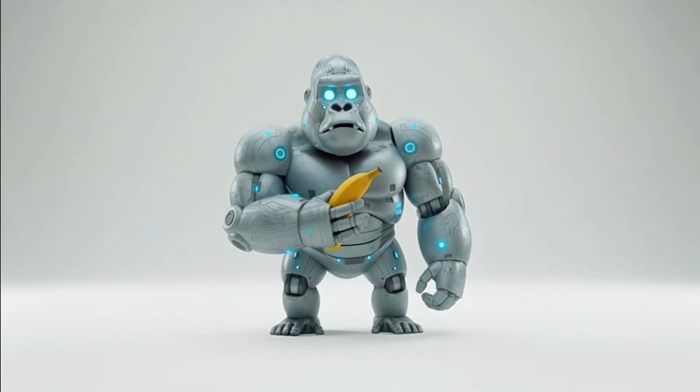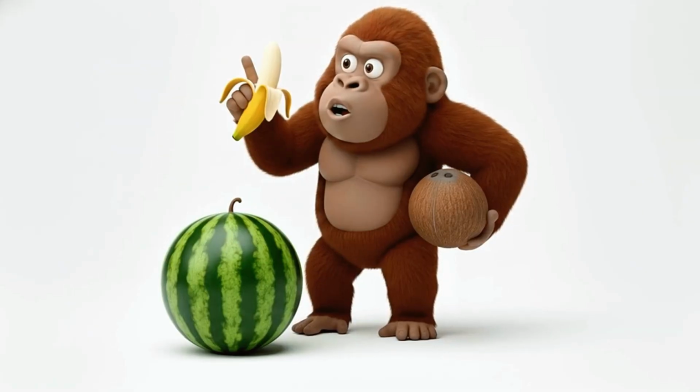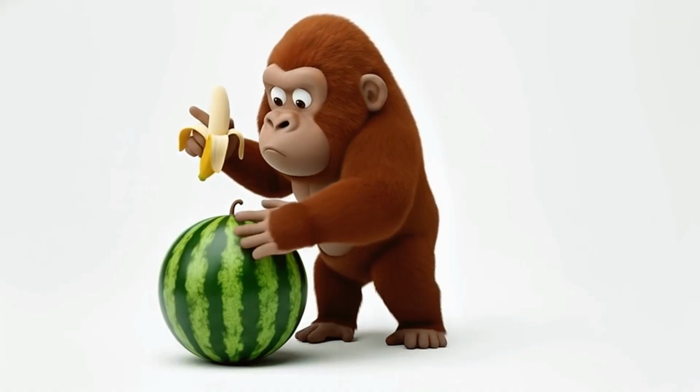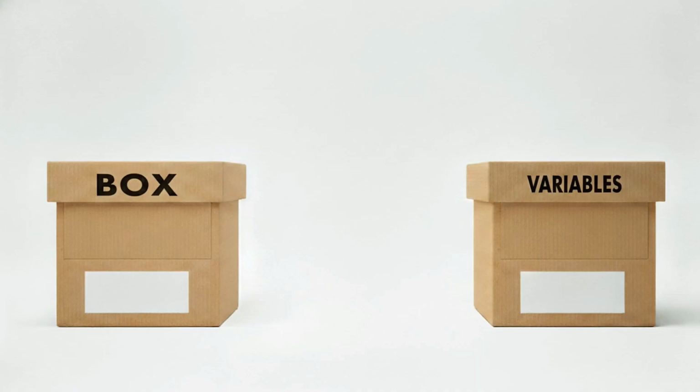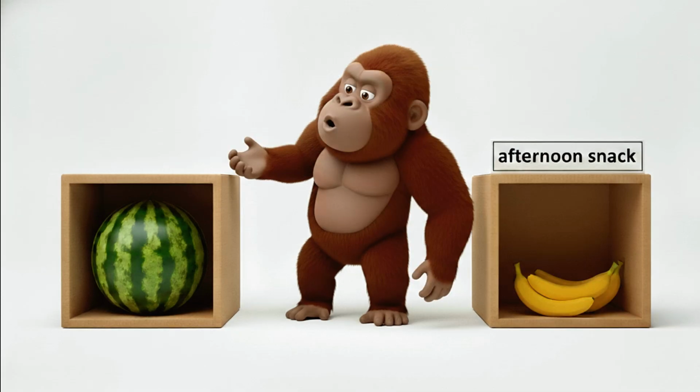Let's move to practice. The first step of logic is knowing where to store things. The monkey has 2 hands. If he's holding a banana and a coconut and wants to grab a watermelon, he gets stuck. In programming, the monkey needs boxes. We call these variables. A variable is like a box with a label. The monkey creates a box and writes on the label, "Afternoon snack." Inside that box, he puts the banana. Now his hand is free.